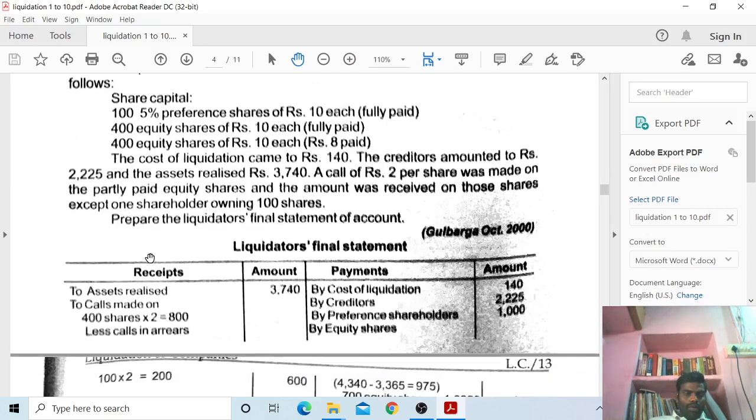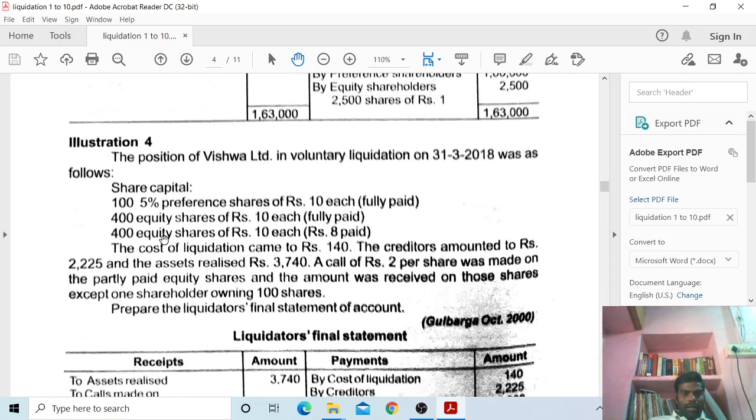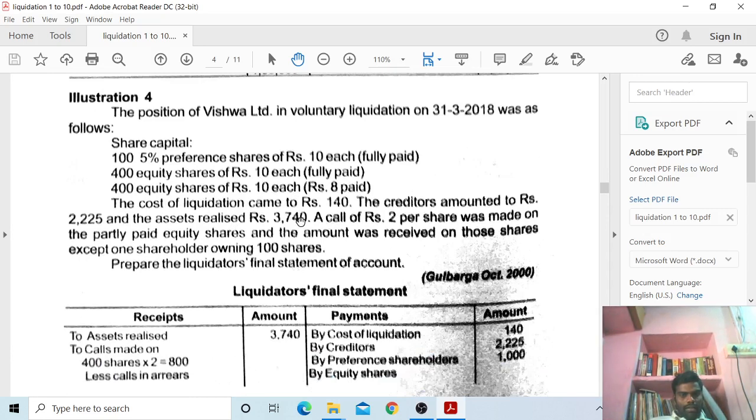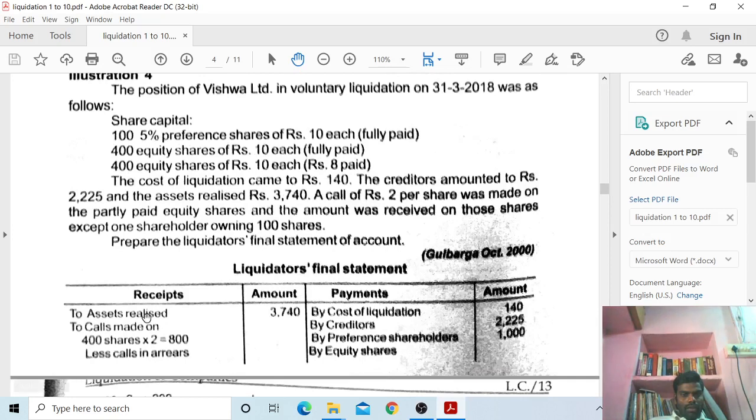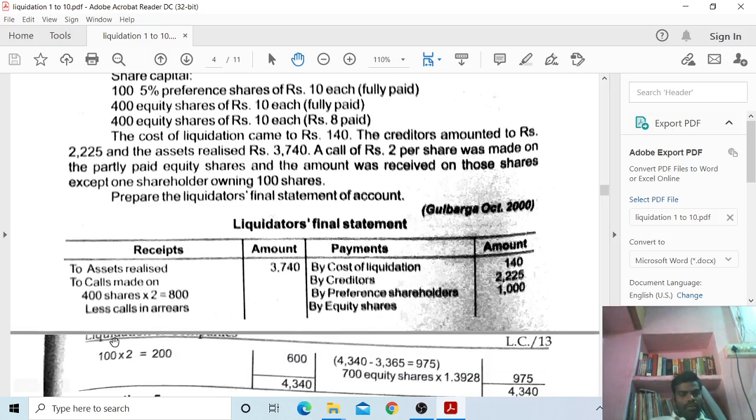Solution: you have to take assets realized 3,750. Calls made: 2 per share on the partly paid shares, which is 400 shares with 8 rupees paid. So 400 into 2 rupees is equal to 800.